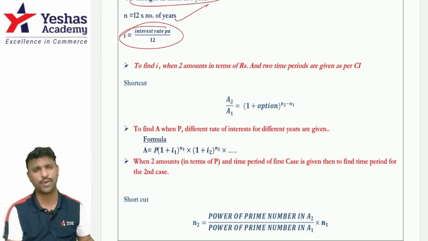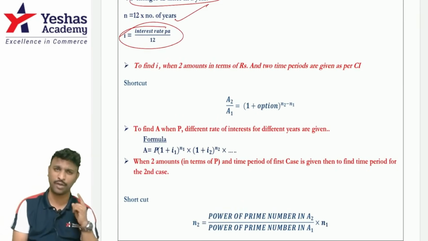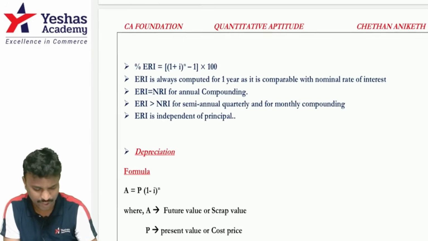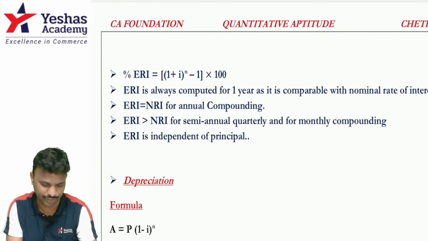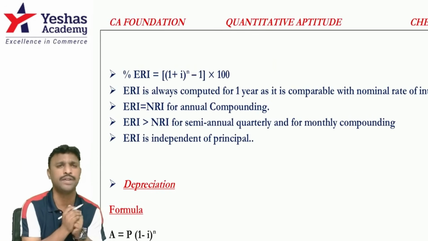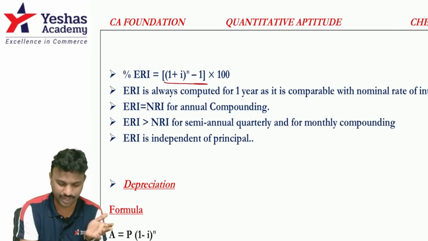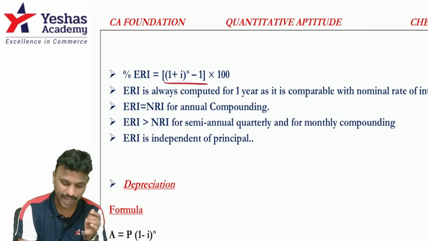And the various shortcuts I've already given in the marathon. I hope you have revised and come, right? So let's now move on to the next concept, that is effective rate of interest. If you know the CI formula, that's more than sufficient. Just exclude P from it. That is what is ERI into 100.